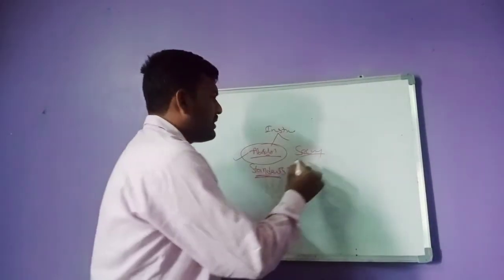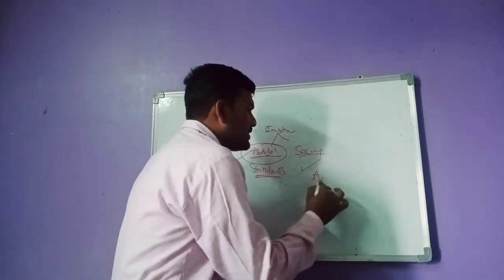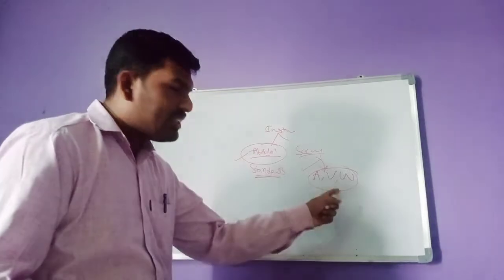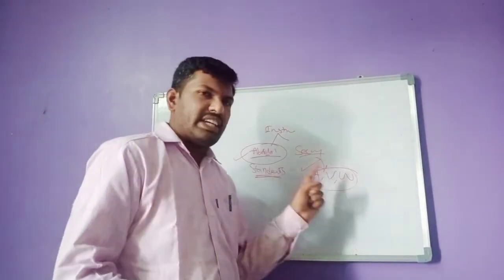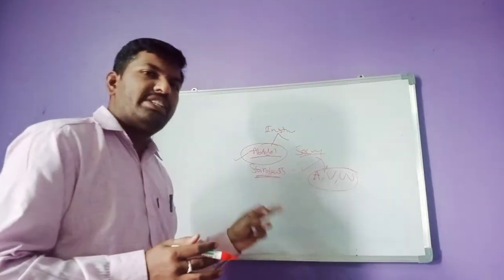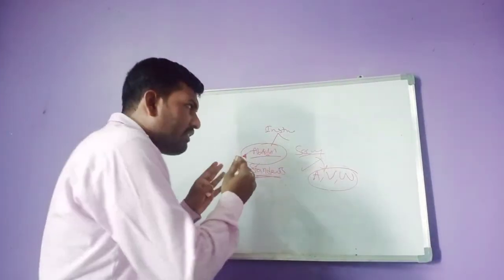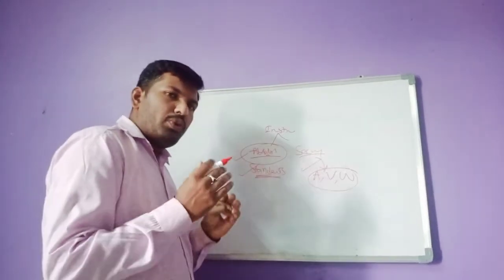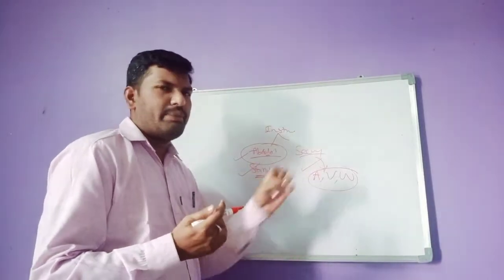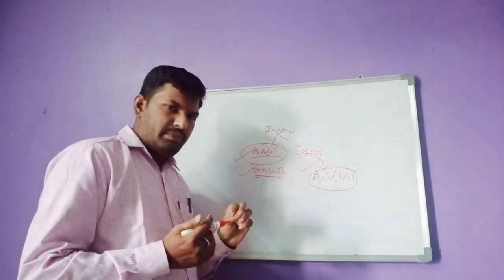Secondary instruments are nothing but what all the manufacturers produce in the market: ammeters, voltmeters, wattmeters. These come under secondary instruments. The instruments we use in our daily life are secondary instruments. These secondary instruments are designed using the absolute or primary instruments, which are nothing but the standard instruments. With the help of these standard instruments, we manufacture daily-used instruments like ammeters, voltmeters and wattmeters, designed based on the standard measurements.